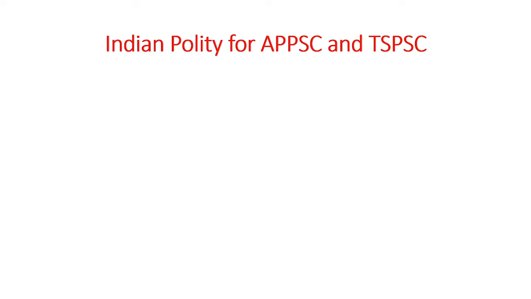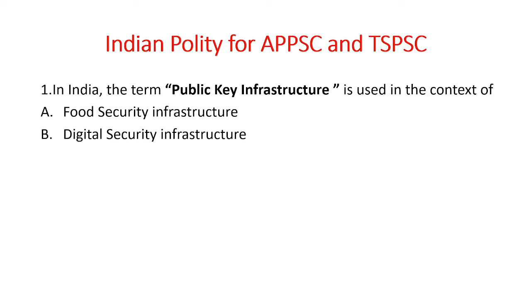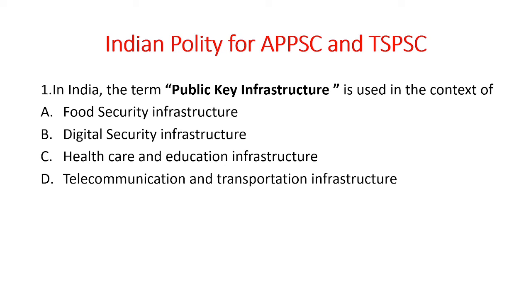So let's start. In India, the term public key infrastructure is used in the context of, and the options are food security infrastructure, digital security infrastructure, healthcare and education infrastructure, telecommunication and transportation infrastructure. So the term public key infrastructure is used in the context of, and the answer is digital security infrastructure.